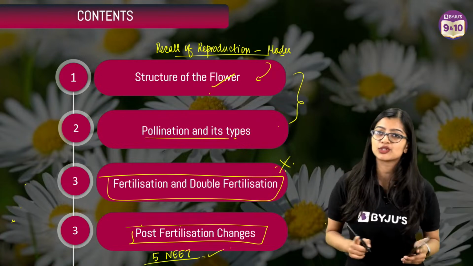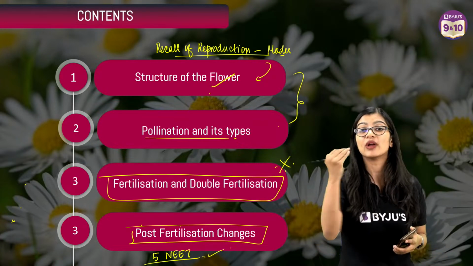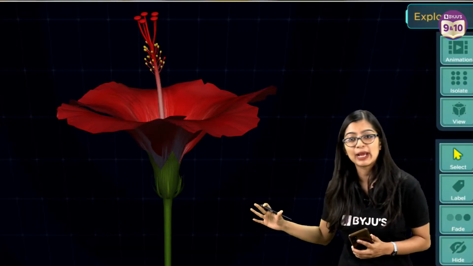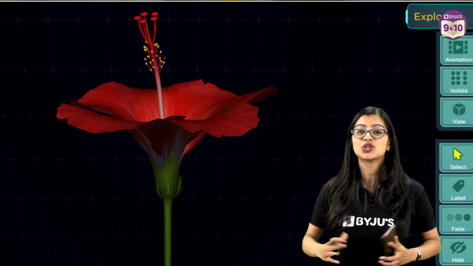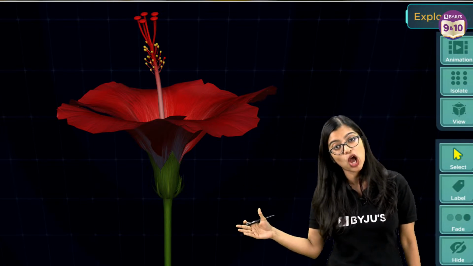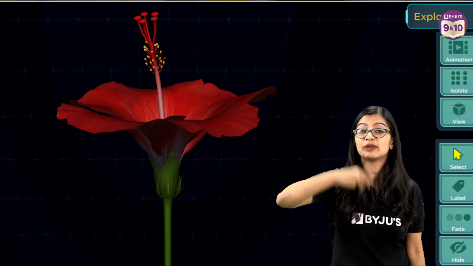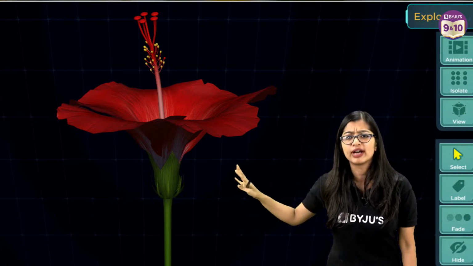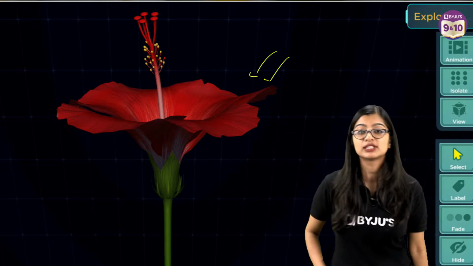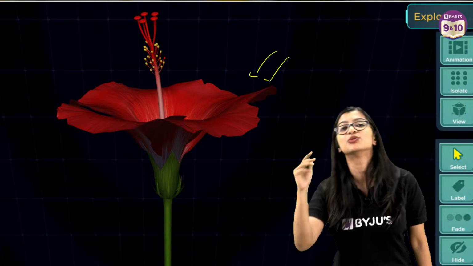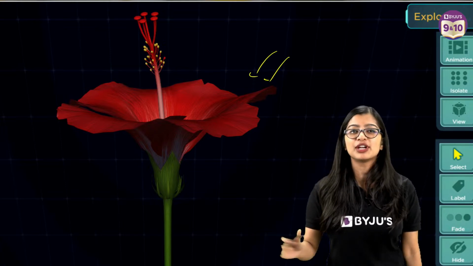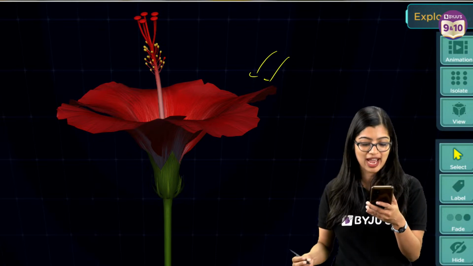And I told you, in our class today, we are not just going to learn. We are going to visualize. We are going to visualize with the help of this software. This is an inbuilt software created here at BYJU'S, which will help us visualize the structure of the flower. It will help us visualize how exactly pollination takes place, how later on when we talk about post-pollination changes, how fertilization happens, growth of the pollen tube, all of these things we are going to visualize with this software. So stay tuned in the class. Do not leave at any point, because I'm telling you this is going to be really helpful. After you watch this video, you will never forget this topic. That's my promise to you, right?